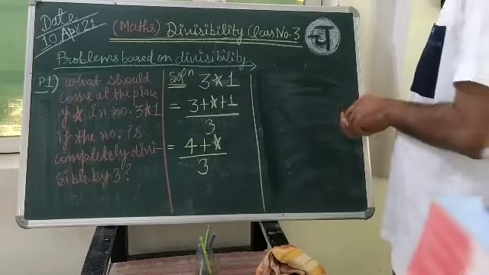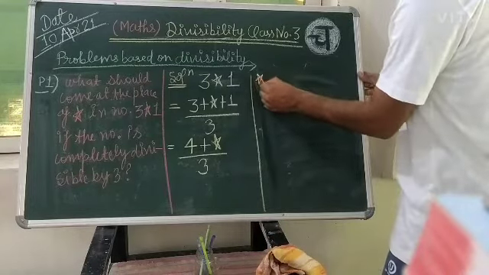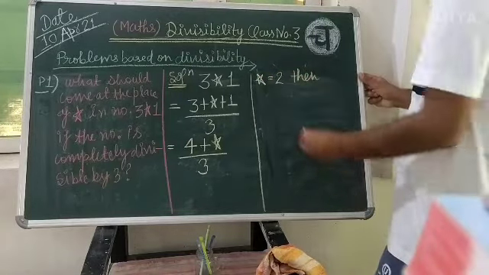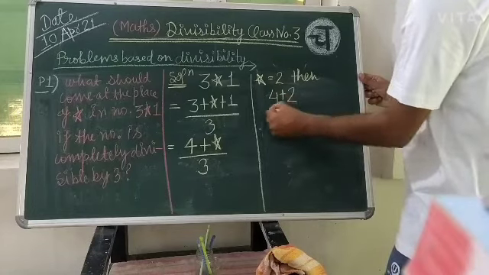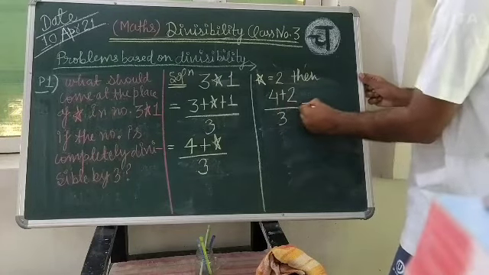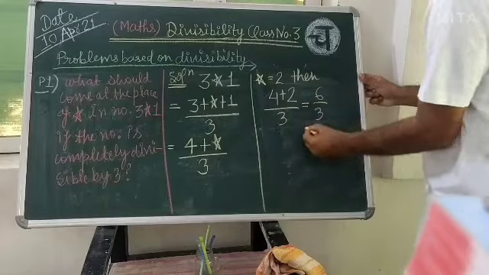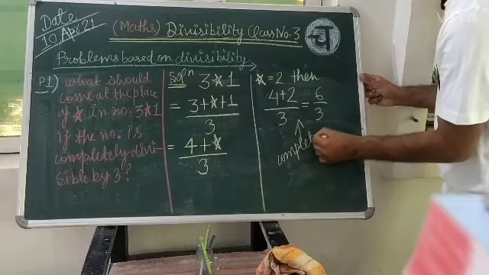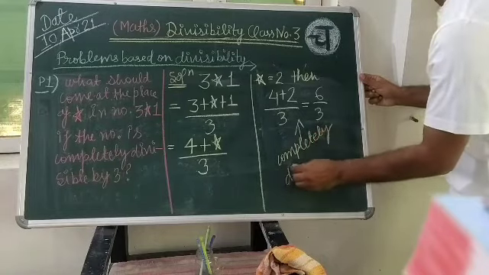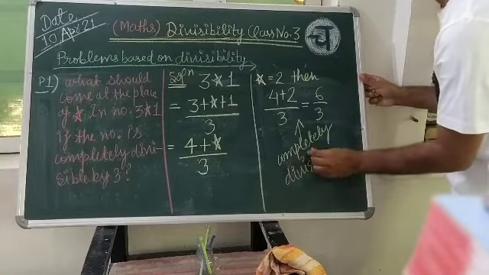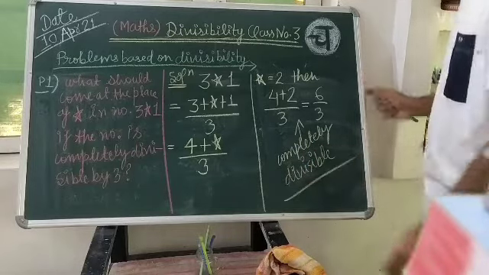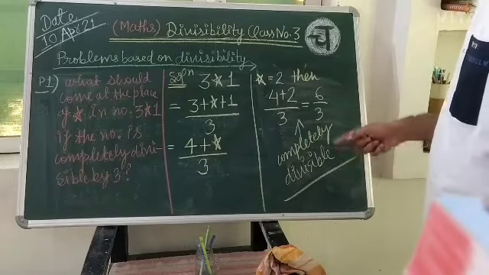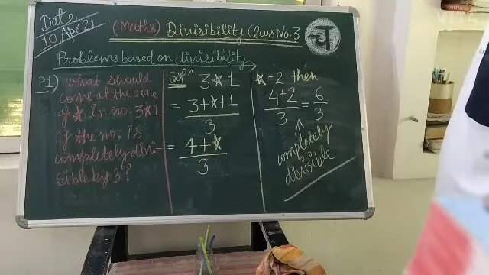So when you are choosing that at the place of star is equals to 2, then look, this 4 plus 2 divided by 3 means 6 divided by 3, completely divisible. Look that it should be completely divisible. You will not divide it into the decimals and will say that it has become divisible. It should be completely divisible.